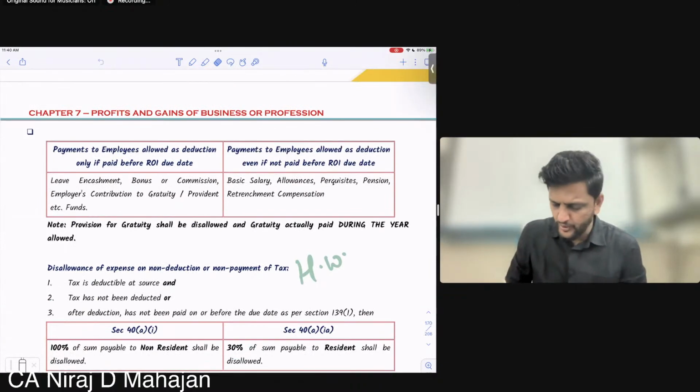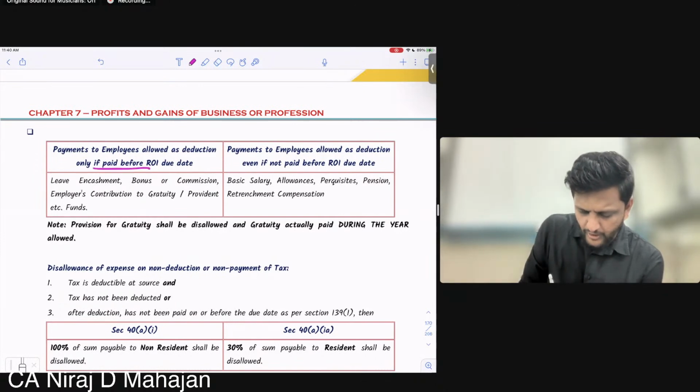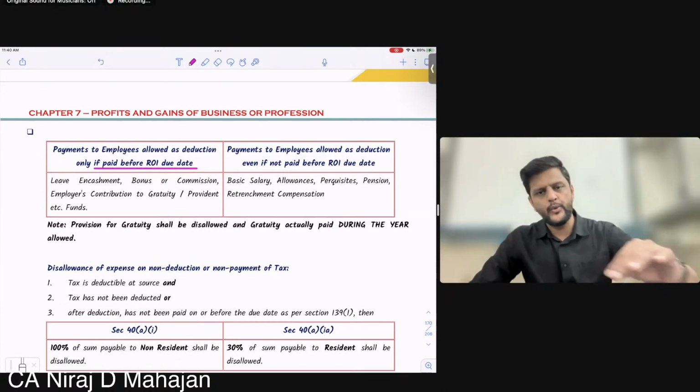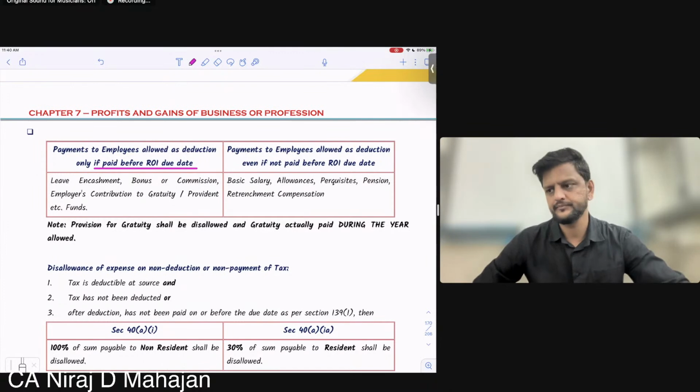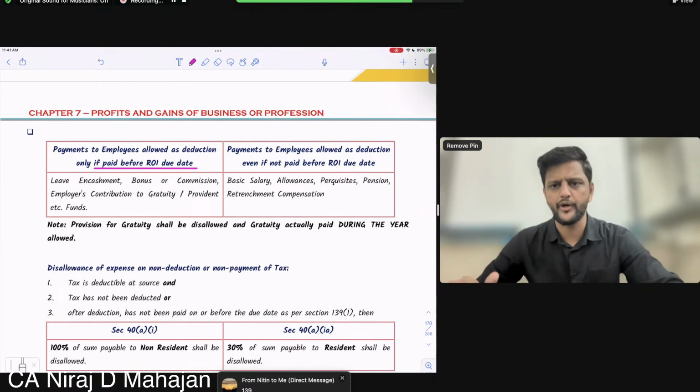Payment to employees allowed as deduction only if paid before ROI due date. Which section number comes to your mind? Only if that payment is done before ROI due date. ROI, return of income. All of you tell me quickly. ROI is 139, but this entire sentence is about allowing of deduction if paid before ROI due date.